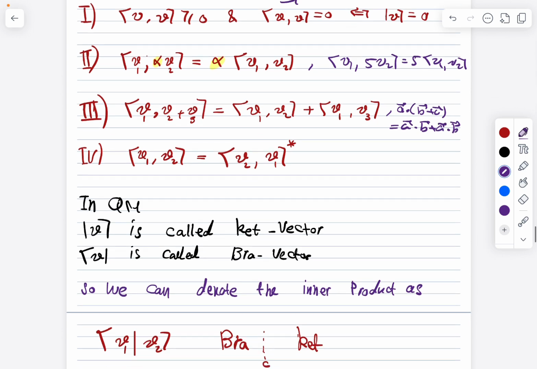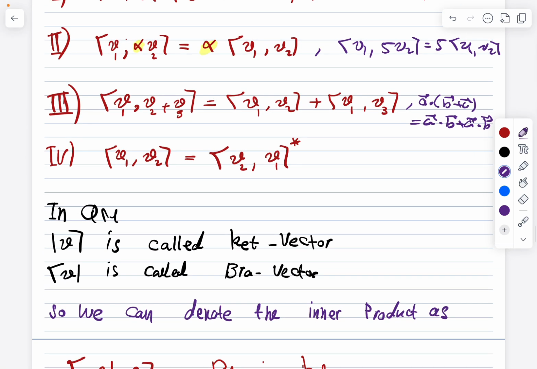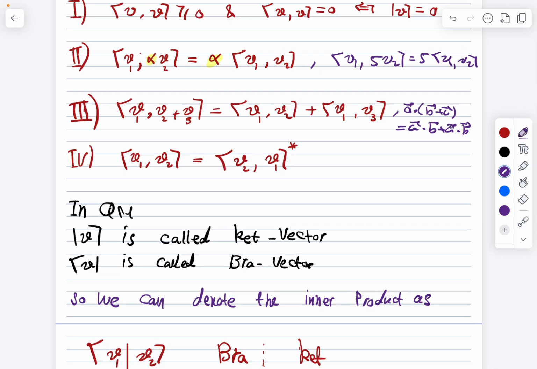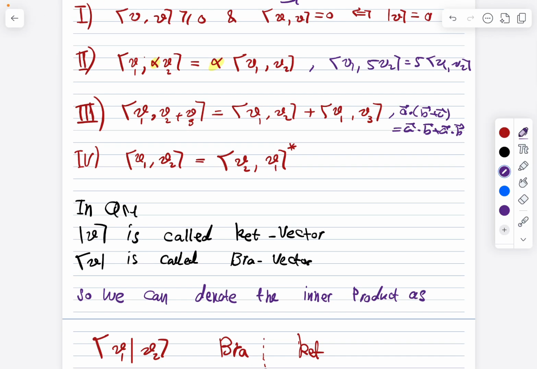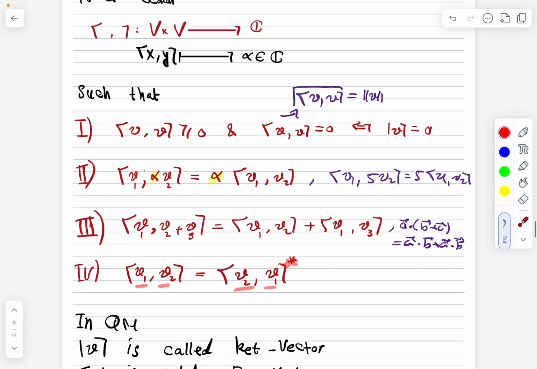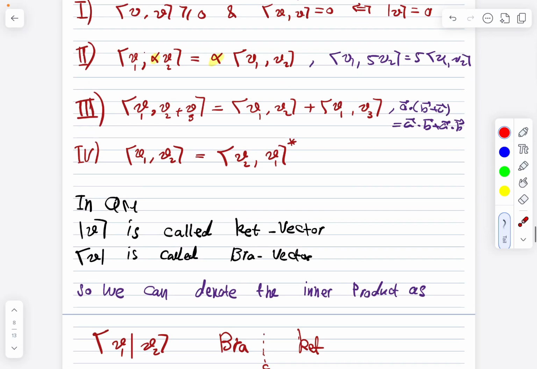Okay. The second property is crucial and important, and we will use it a lot: the inner product is not commutative. That means that if we take the inner product of v1 with respect to v2, and then you flip and take v2 with respect to v1, you must take the conjugate. This result could be a complex number, so we take the conjugate. It's a very important property.